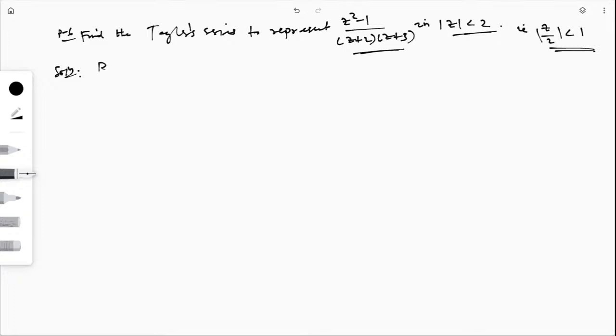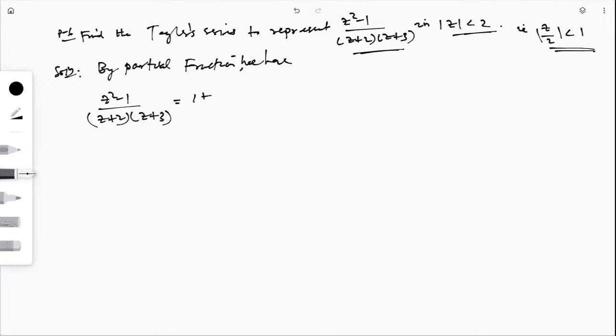So by partial fraction, we have z square minus 1 whole divided by z plus 2 whole into z plus 3. You know how to use partial fractions, so this can be written as 1 plus 3 divided by z plus 2 minus 8 divided by z plus 3. Okay, you have to verify this.